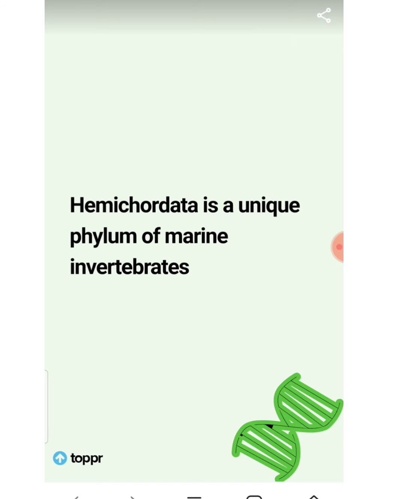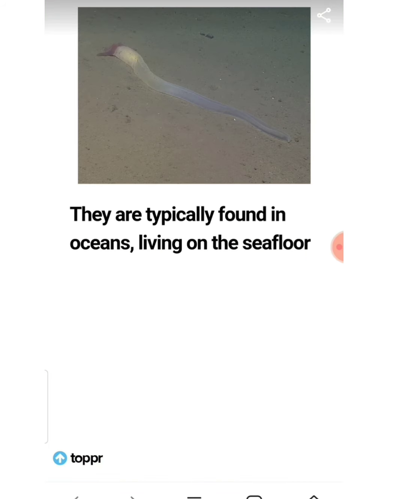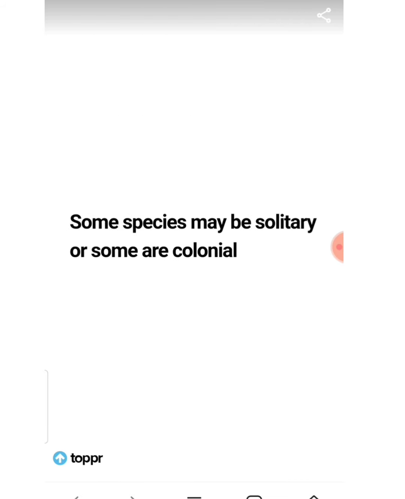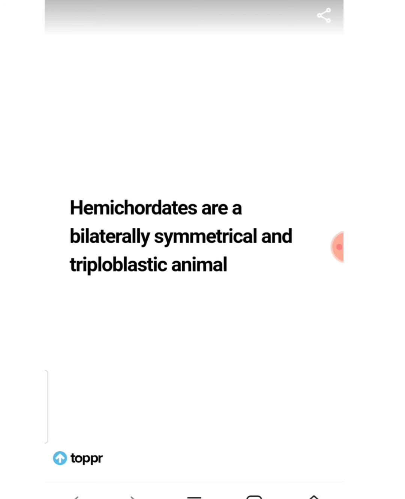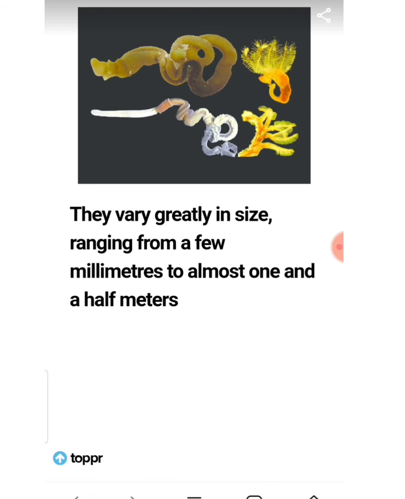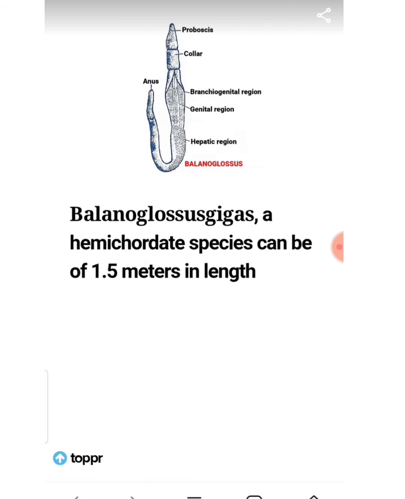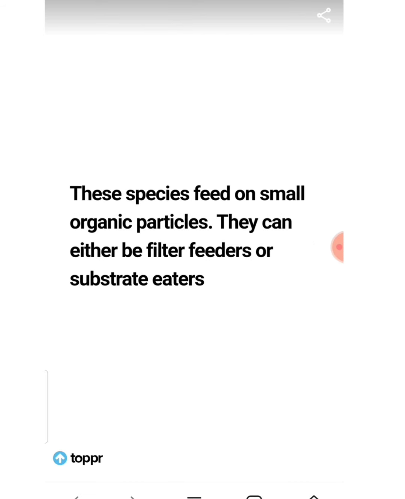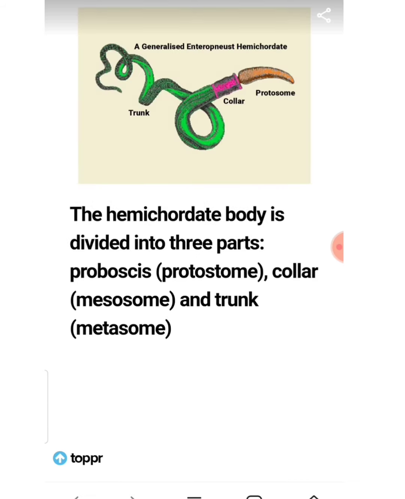Hemichordata is a unique phylum of marine invertebrates. They are typically found in oceans, living on the seafloor. Some species may be solitary or some are colonial. Hemichordata are bilaterally symmetrical and triploblastic animals. They vary greatly in size, ranging from a few millimeters to almost 1.5 meters. These species feed on small organic particles. They can either be filter feeders or substrate eaters.